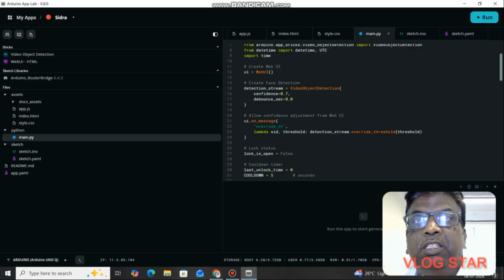So once the face is detected, it sends a signal to the sketch.ino, that is the microcontroller, to open the lock through a relay. The relay is connected with 3 batteries. It's a single channel 5 volts relay. I have connected the signal point to pin number 3, VCC to 5 volts, and ground to ground. So this is the complete setup that I have completed.